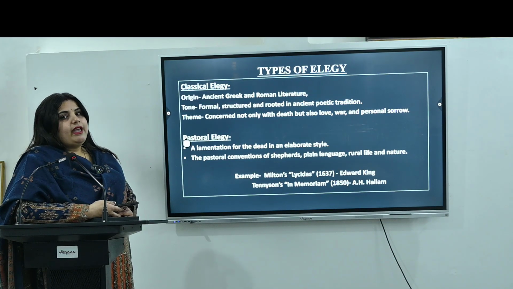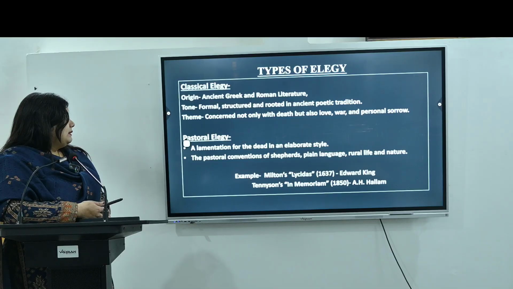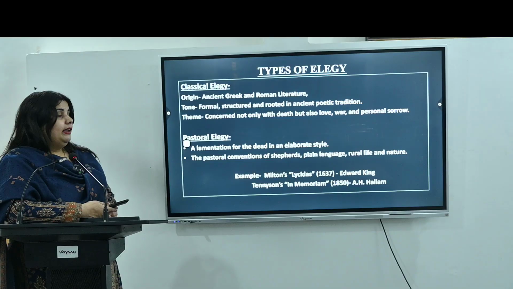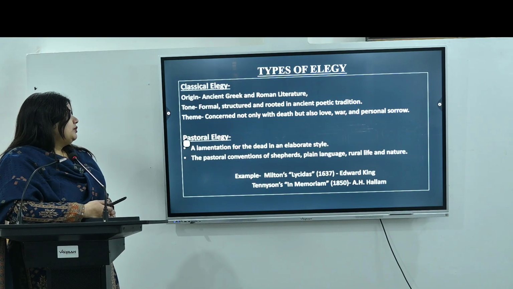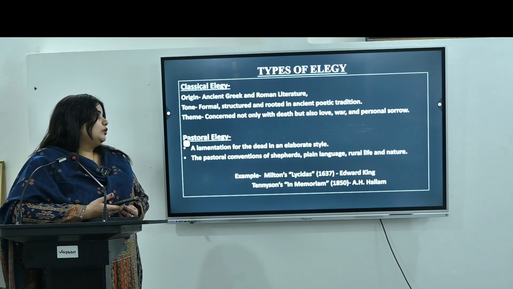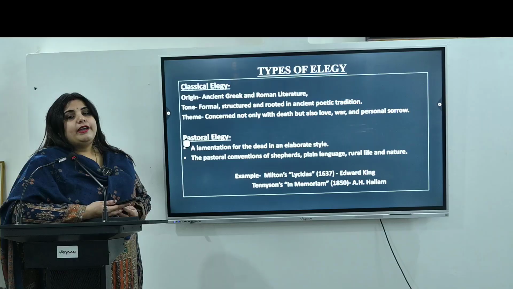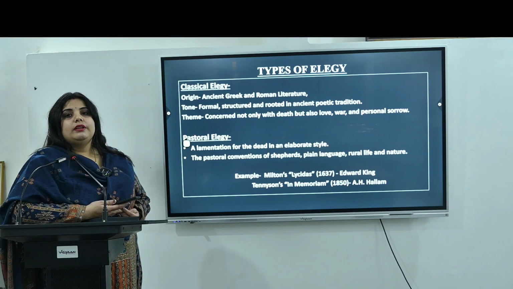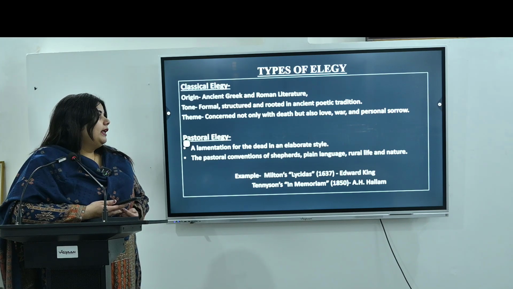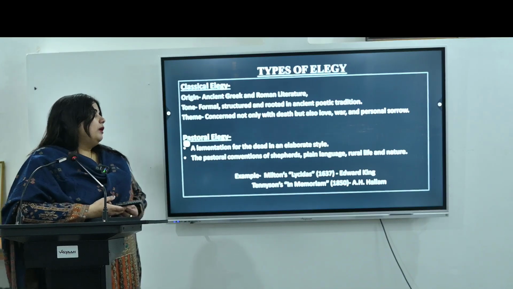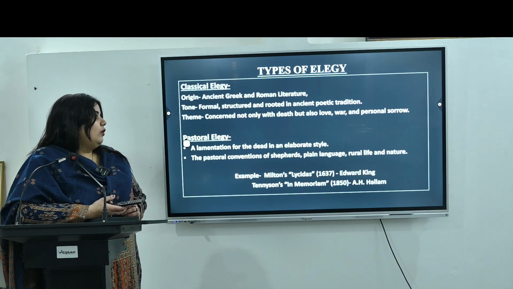Then the other type we have is pastoral elegy, which is a lamentation for the dead in an elaborate style, or we can say in an elevated style. The pastoral conventions of shepherds are discussed in this particular type. It also talks about rural life, the life of village people, their lifestyle, their way of living, their cultures, their customs, their traditions. And then we also have the discussion of nature in this particular type of poem. If we talk about the language, the language is plain or simple.